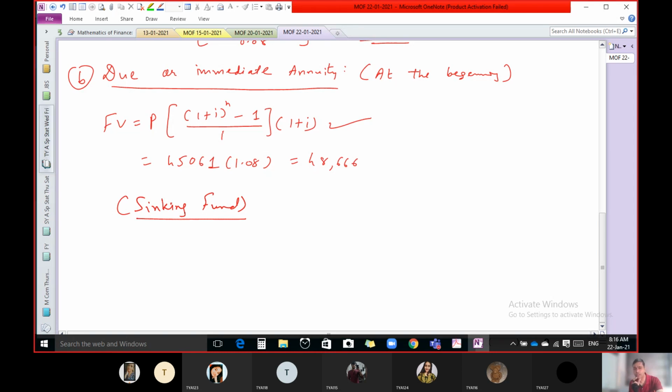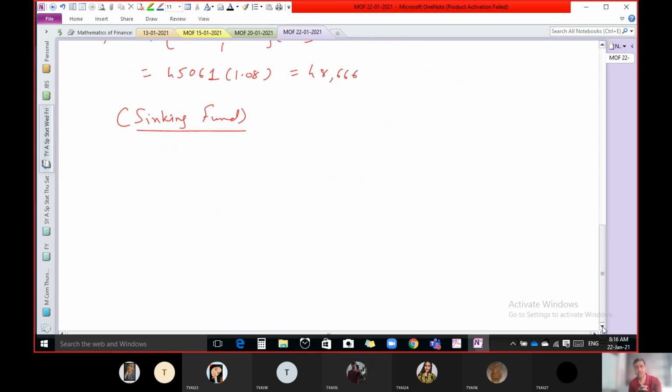Okay. Now what is sinking fund? Sinking fund means the fund which we require to create for the future obligation. What does it mean? Let us assume